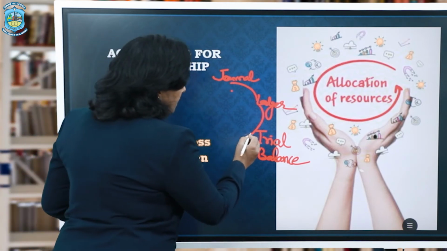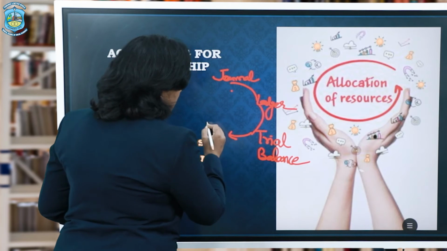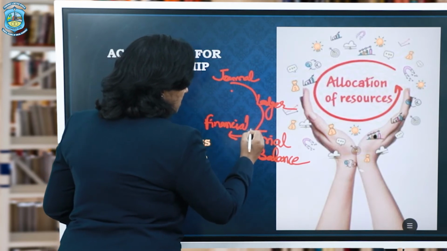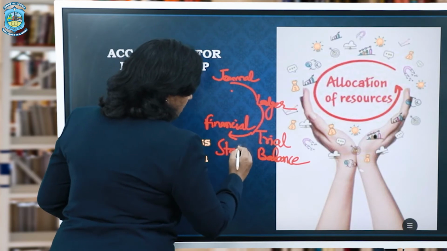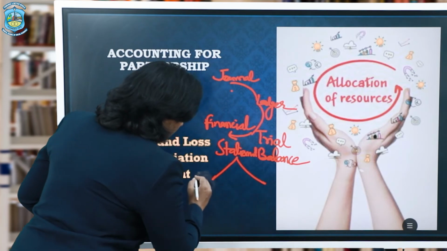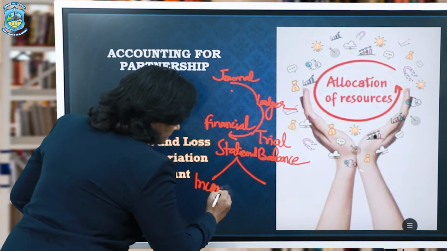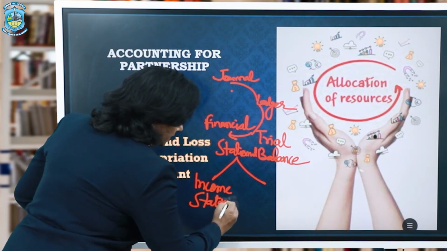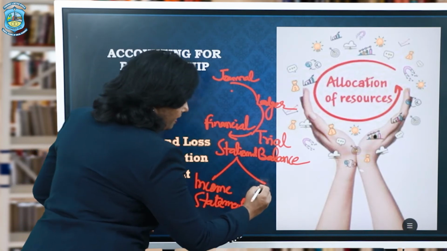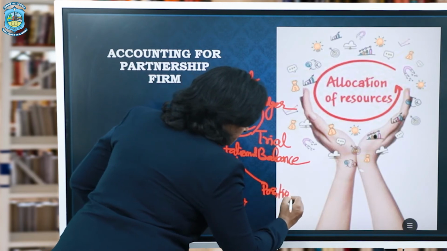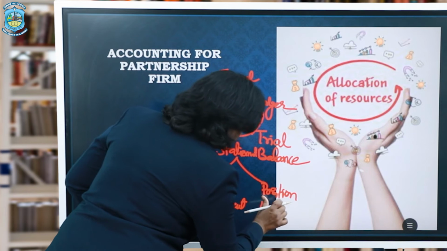Now, how do we prepare financial statements in a sole proprietorship concern? When we are talking about the preparation of financial statements, we are talking about two documents, you can say. The two documents are income statement and position statement. I hope all of us have learned about this. Now, what is position statement? It is nothing but balance sheet.